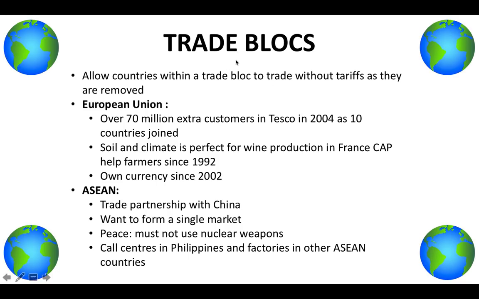So now trade blocs, they play a massive role in increasing globalization. And the way they do this is basically because they eliminate tariffs between different countries who are part of a trade bloc. And the two trade blocs we're going to focus on are the European Union and ASEAN. And the main difference between them is that the European Union